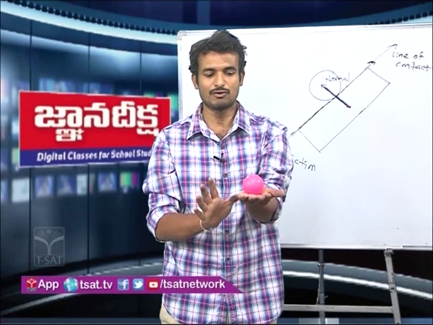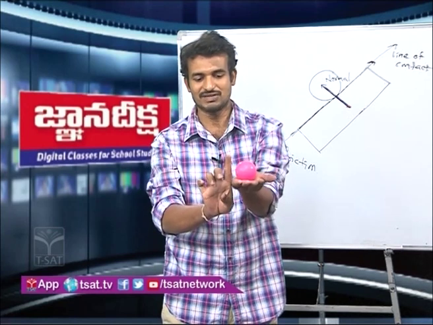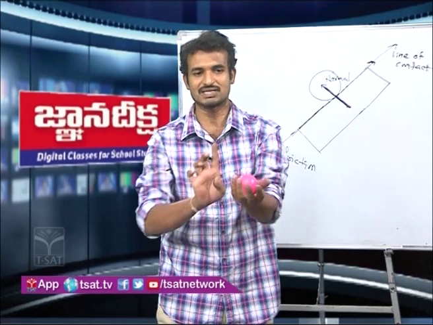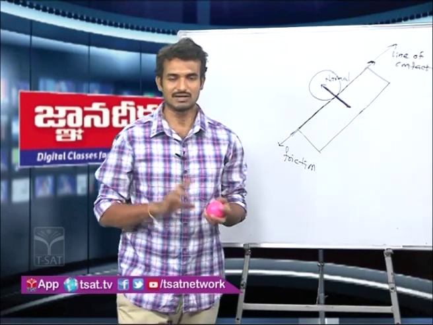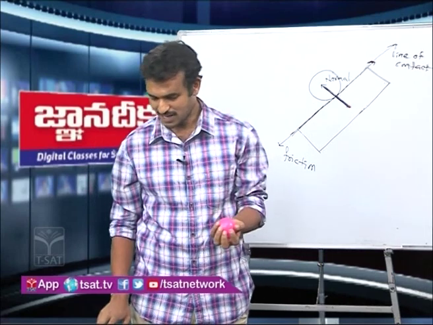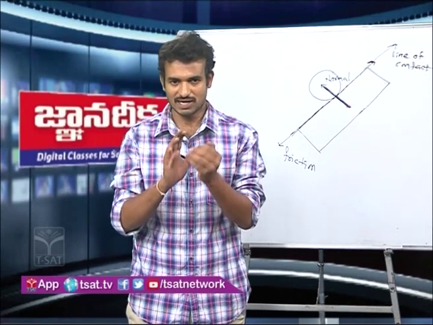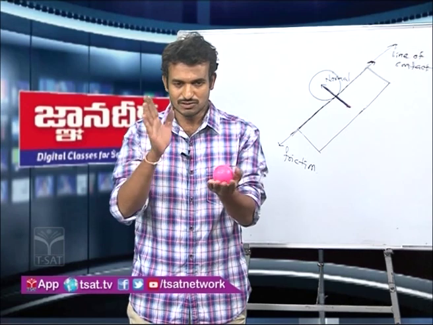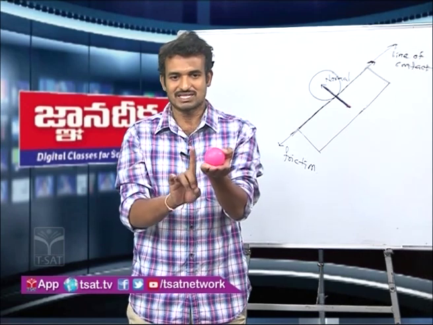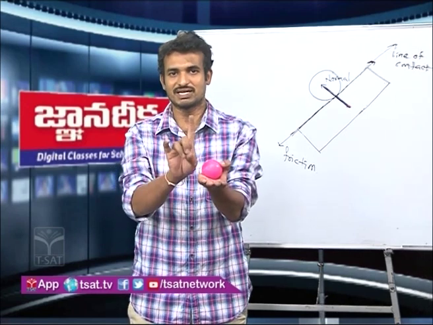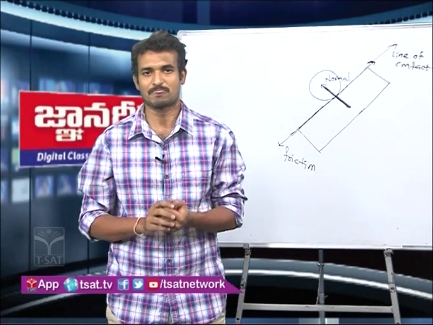This pushing force due to the surface, which is perpendicular to the surface, is called normal force. And remember, it is a contact force, it is due to the surfaces, and it is always perpendicular to the surface. Remember it, right.